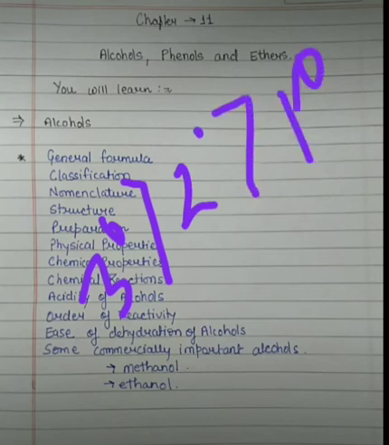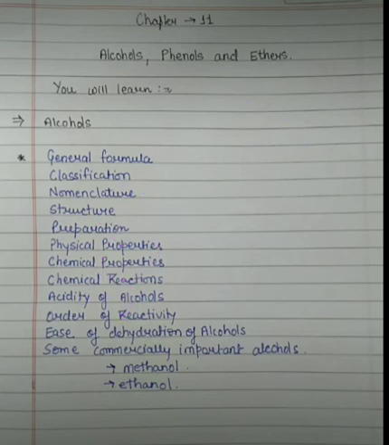Now students, at last we will see some commercially important alcohols, the alcohols which are of commercial importance. For this we will discuss in detail the preparation of methanol, which is also commonly known as wood spirit, and then we will discuss ethanol.